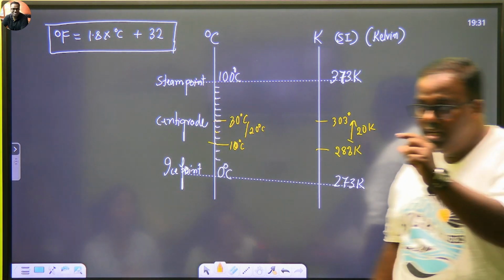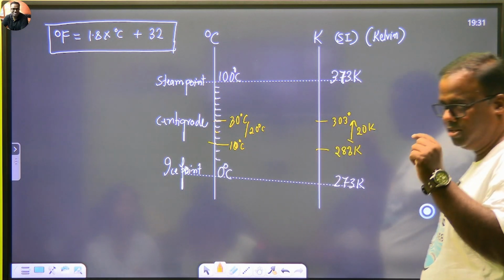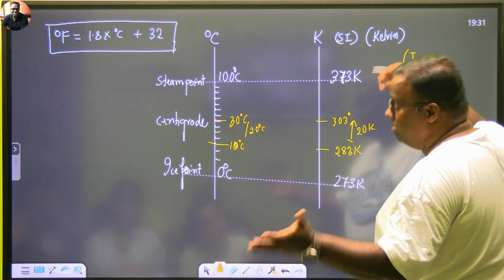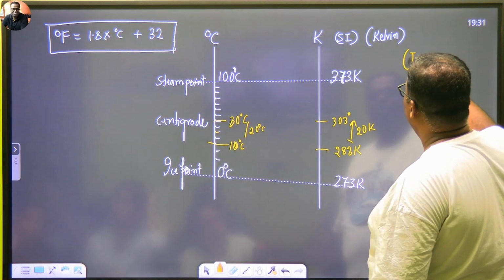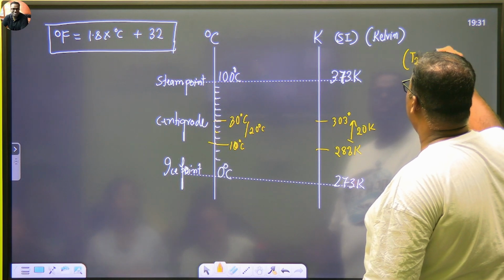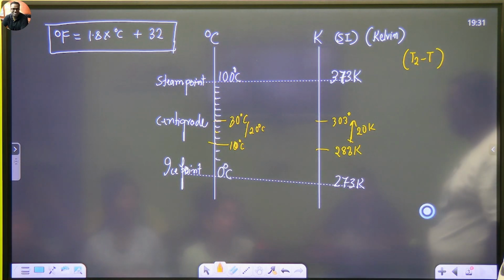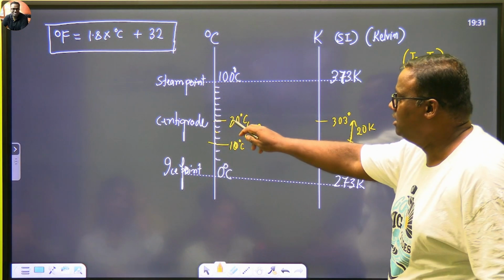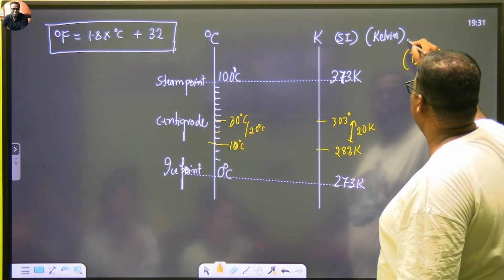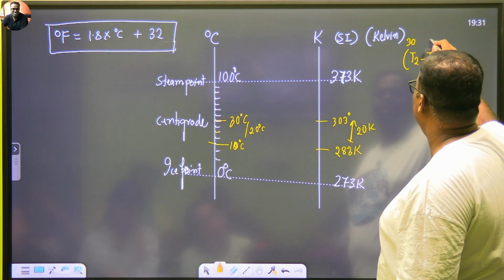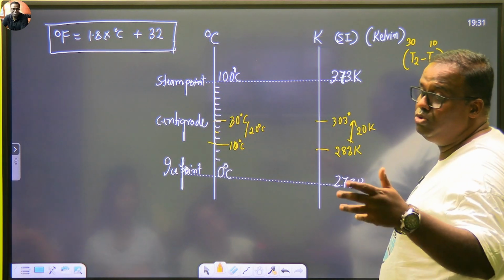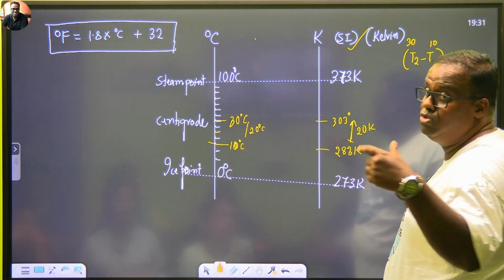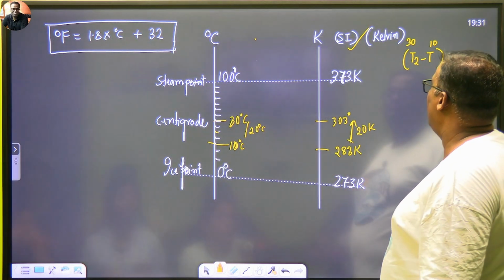So if you are dealing with a difference of temperature, say I am doing a maths problem, ICSE people have it in 10, you have it in 11, where there is something that you have to do as T2 minus T1. See the beauty. T2 minus T1. In the book, the question is given as 30 and 10. But you need to use the values in Kelvin because Kelvin is the SI unit, just like we were using meters in physics. So what will you do?